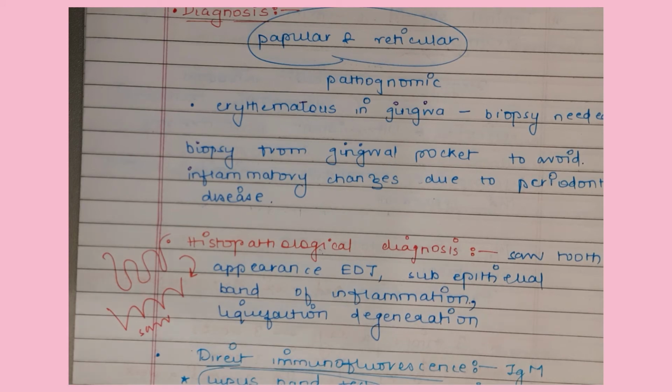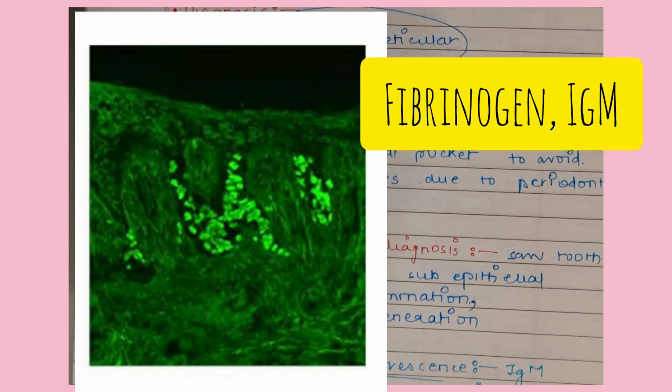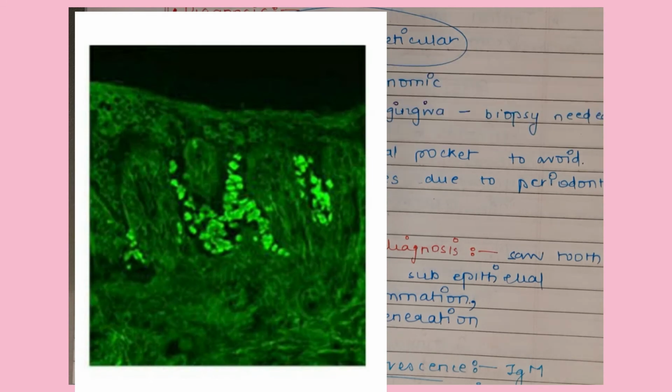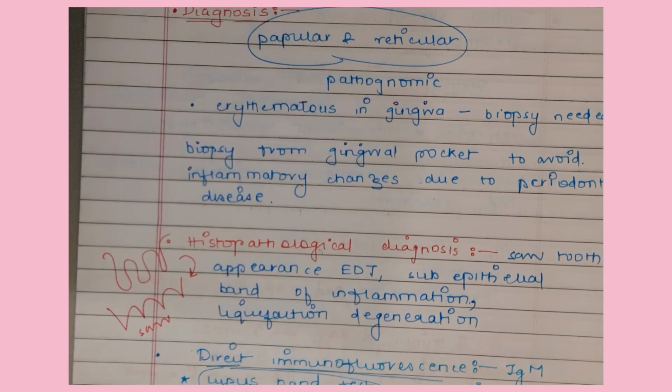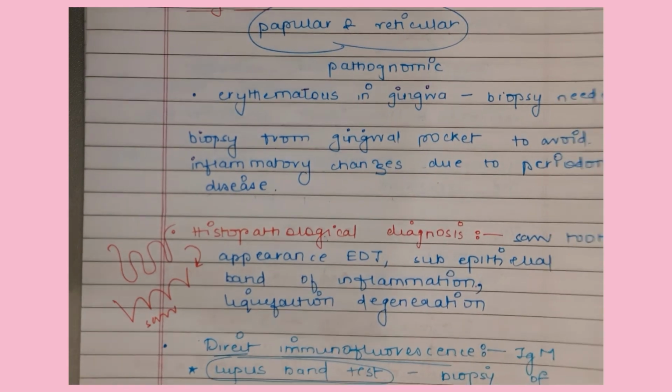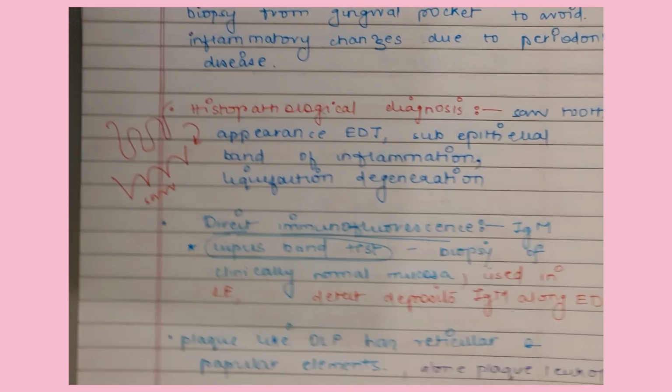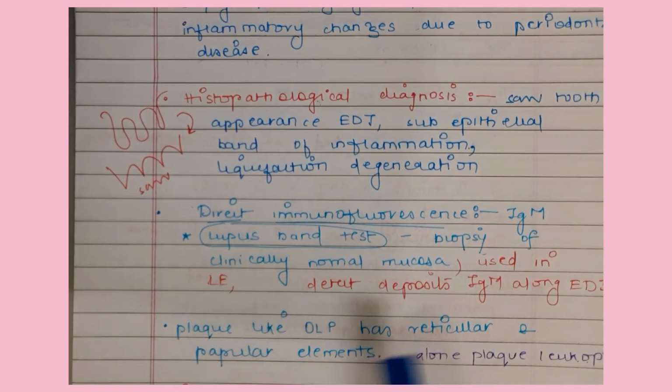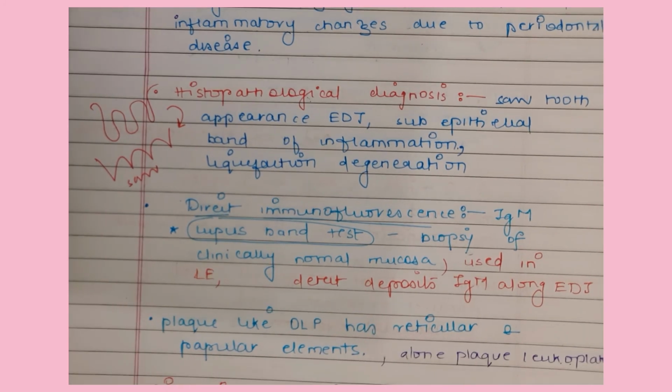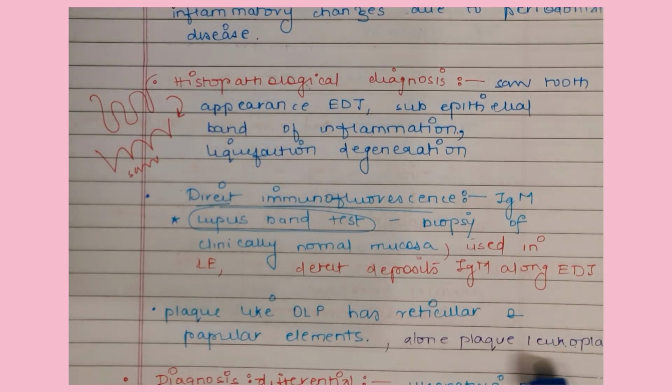Immunofluorescence detects fibronectin and IgM. The lupus band test is done in lupus erythematosus cases, but we also do this to distinguish one disease from another. Plaque-like OLP has reticular and papillary elements. When plaque and reticular are together, we can say it is lichen planus.